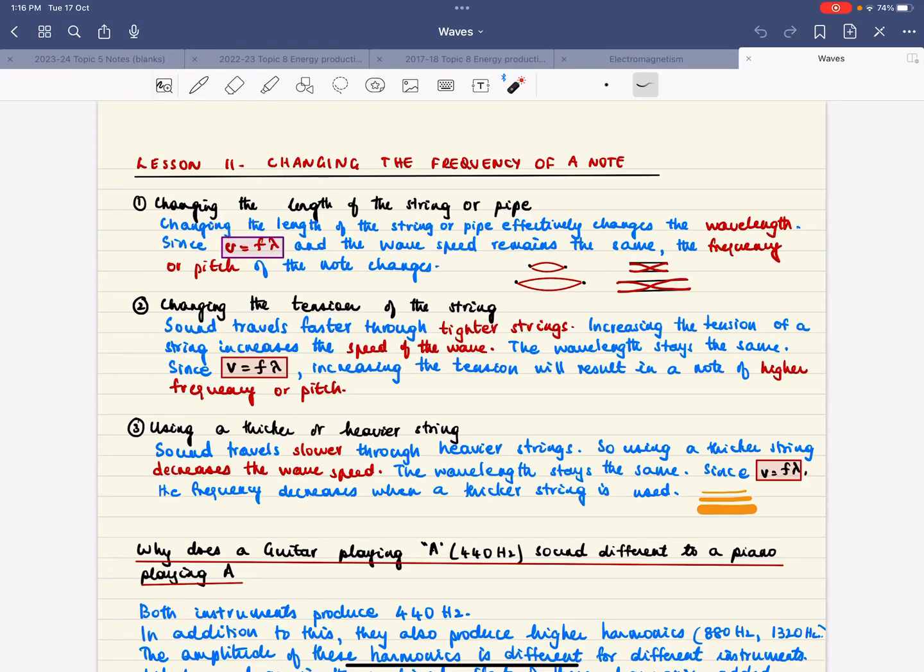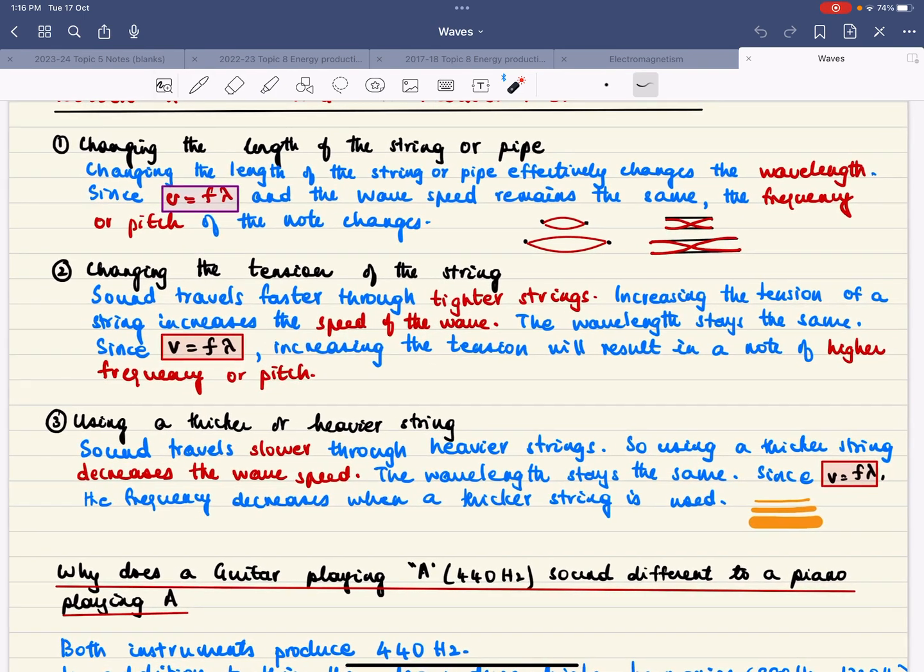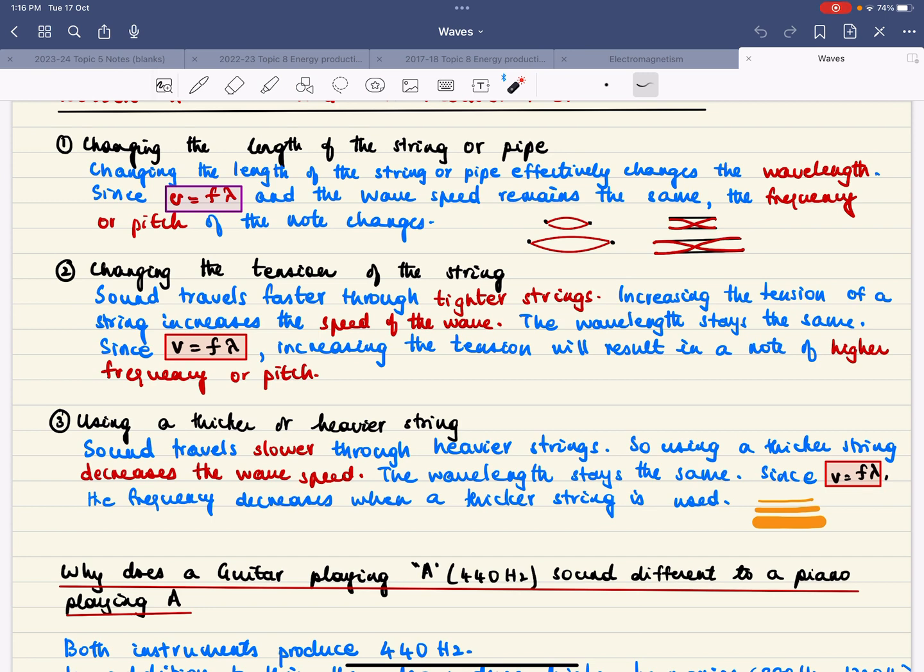From Standing Waves in Strings and Pipes, and this is lesson 11 for year 13 physics, and it has to do with changing the frequency of a note. Now, one way of doing that is by changing the length of the string or pipe. So what happens when you change the length of the string or pipe? It effectively changes the wavelength. Now, since v equals f lambda, the wave speed remains the same, so the frequency or pitch will change.